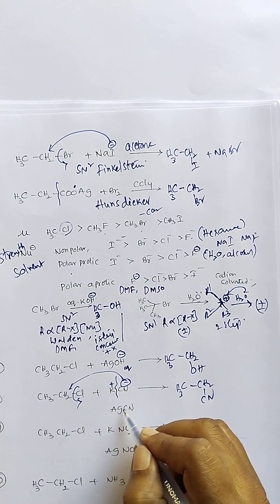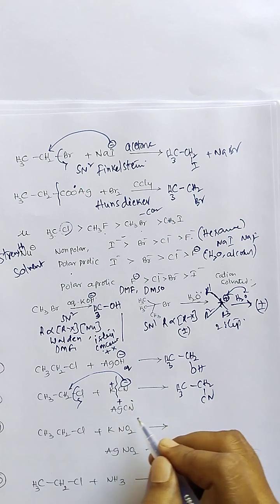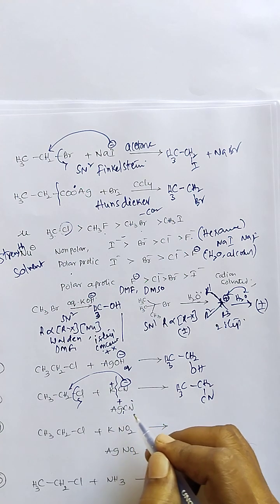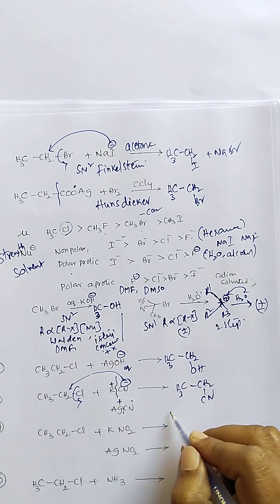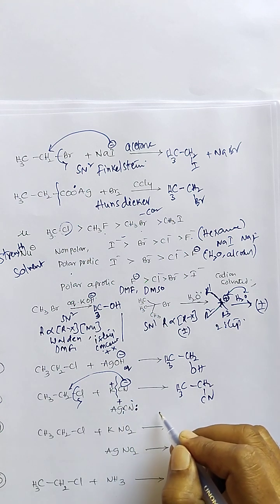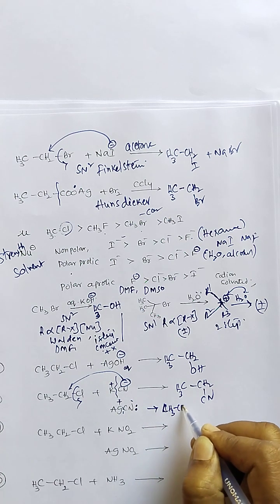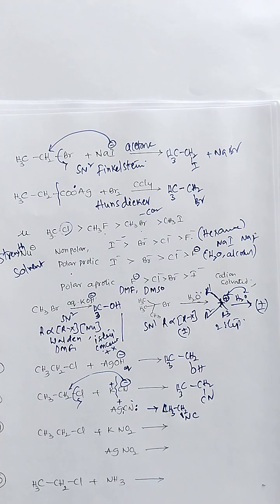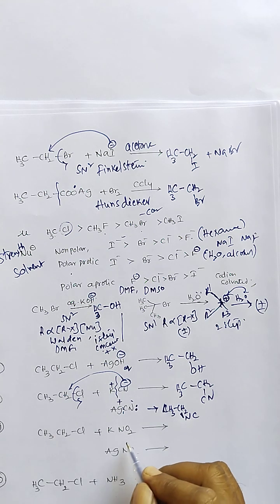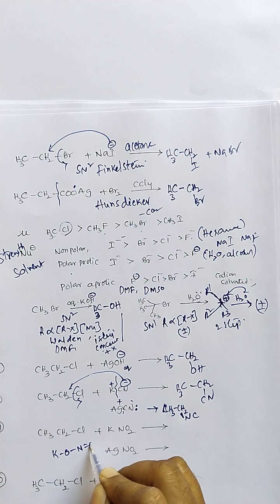Here silver cyanide is a soft acid type, a soft nucleophile. Therefore more covalent bonding attraction will be there, and it is not in completely ionized form. Therefore nitrogen acts as the nucleophile, and ethyl isocyanide is formed in this reaction. Ethyl isocyanide.